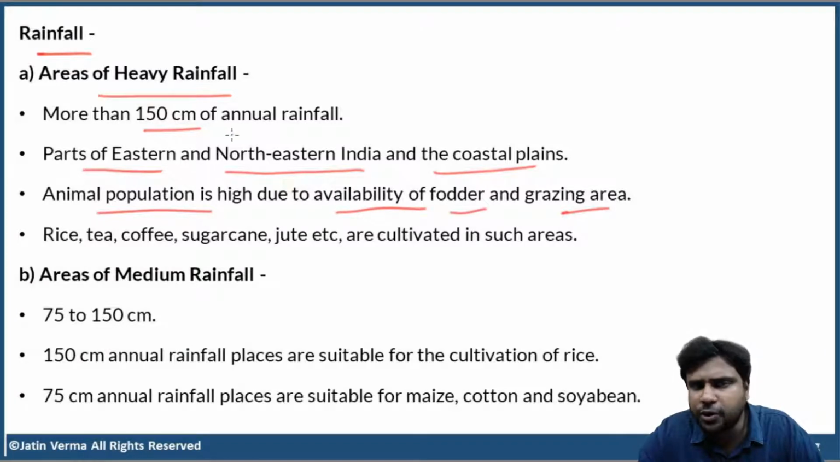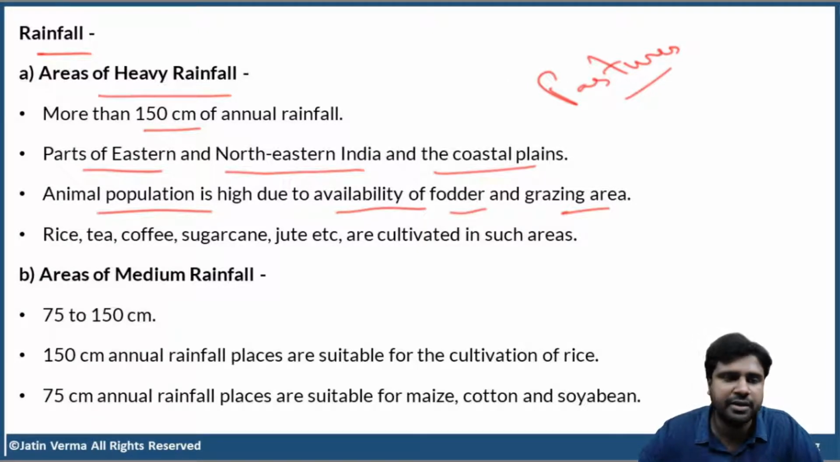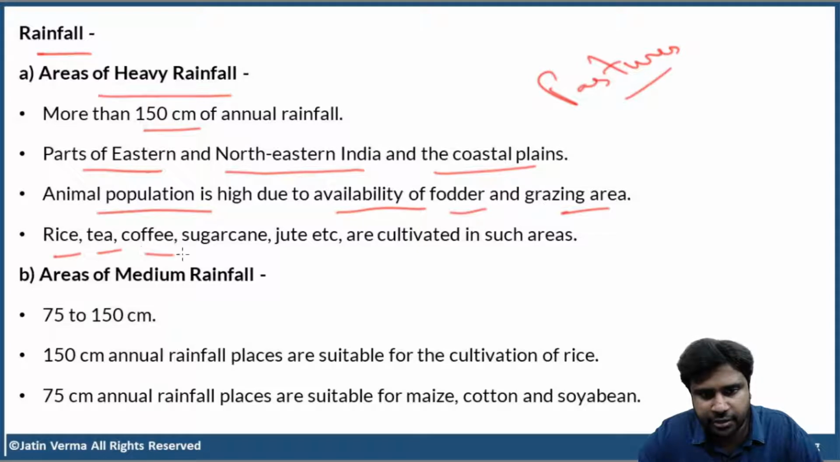Clear? Now, animal population is high here due to the availability of fodder and grazing area. Since there is a lot of rainfall, you find lot of pastures. What do you mean by pasture? An area covered with green grass. Now, what are the important crops in areas of heavy rainfall? Rice, tea, coffee, sugarcane, jute. All these are cultivated in areas of heavy rainfall.